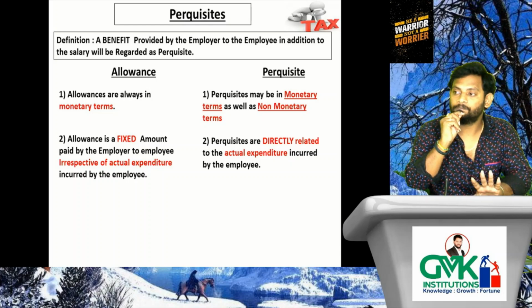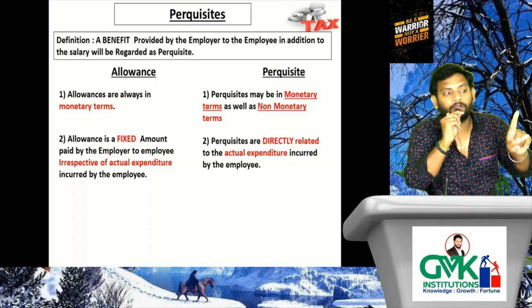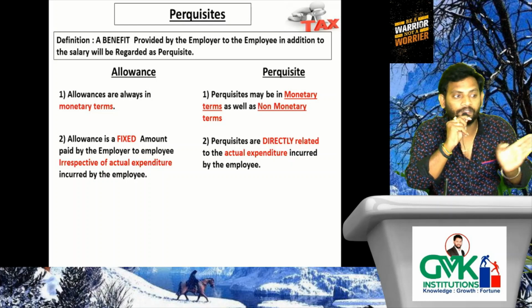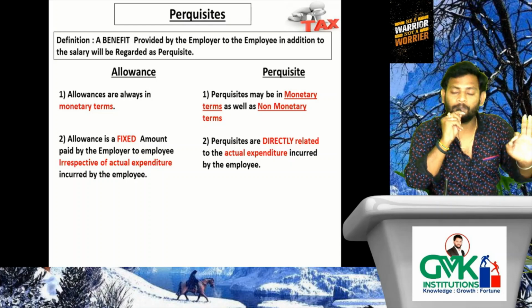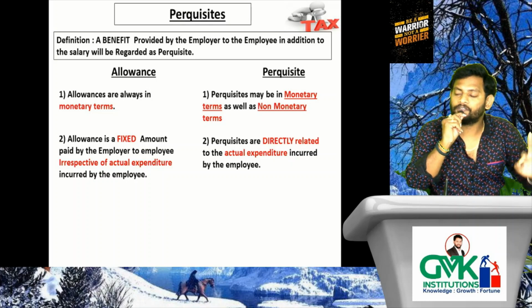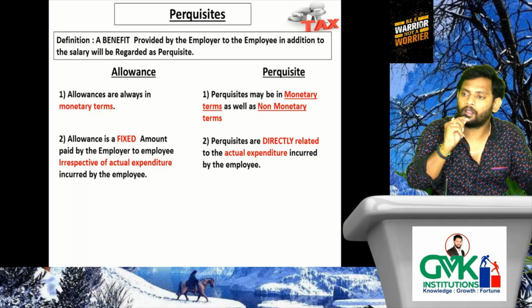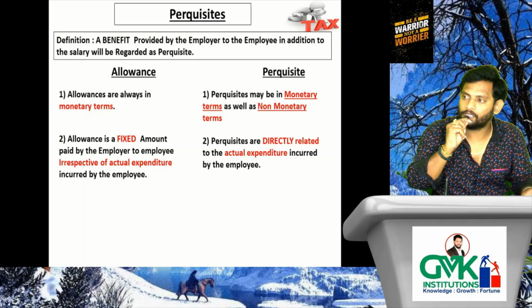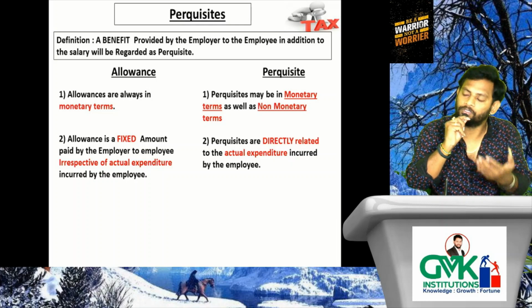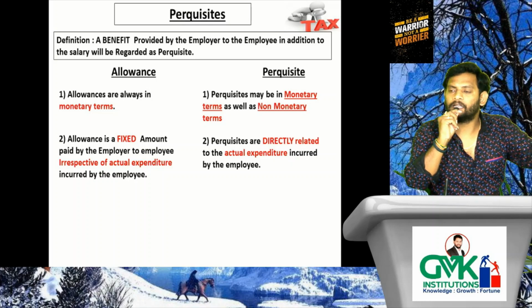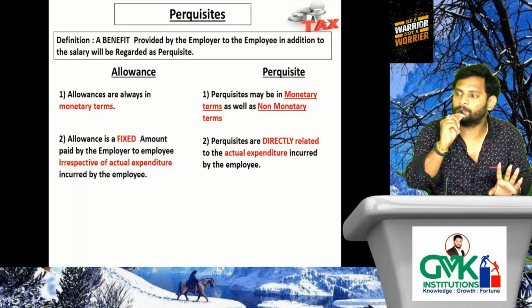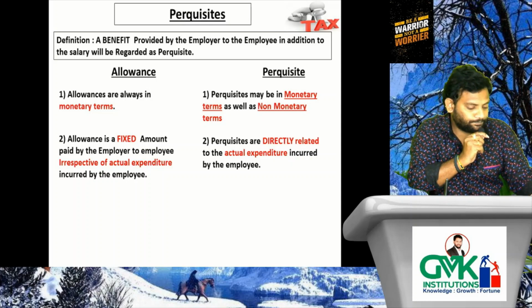Come again. For the purpose of charging perquisites to tax, the employees have been bifurcated into specified employees and non-specified employees. But for the purpose of charging allowances to tax, there is no such bifurcation. Allowances are taxable in the hands of all the employees. Chargeable to tax in the hands of all the employees means whenever it is chargeable to tax, it will be taxable. In case that particular allowance is eligible for exemption, then in the hands of the appropriate employee, it will be eligible for exemption. Understood the point?